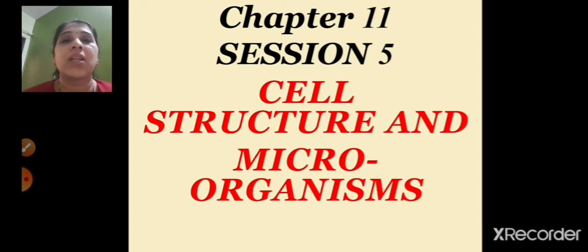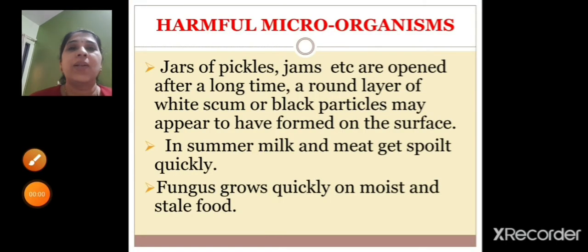After that children, we saw what is a biogas, right? So farm waste, human urine, feces, wet garbage, all these are collected and used in the biogas plant to produce biogas and fertilizers. So this was what we had learnt in yesterday's session. So today we are going to see children about the harmful microorganisms. So now let's see about the harmful microorganisms.